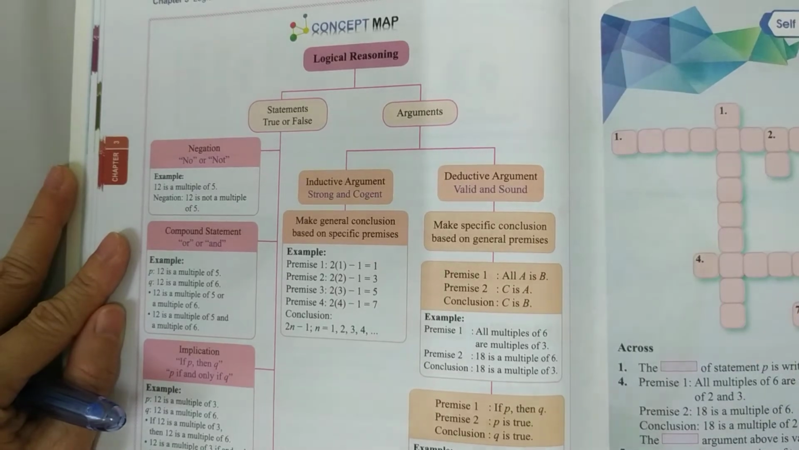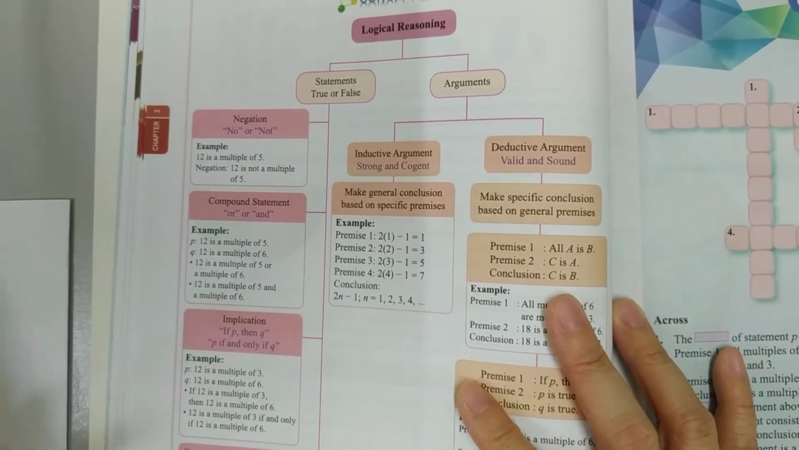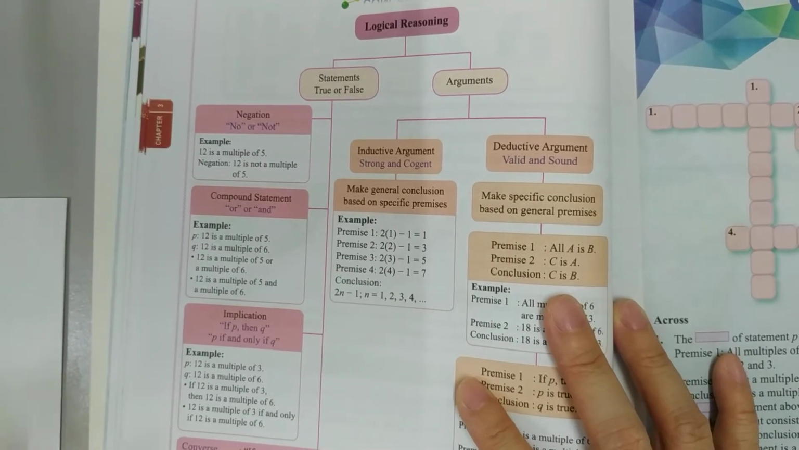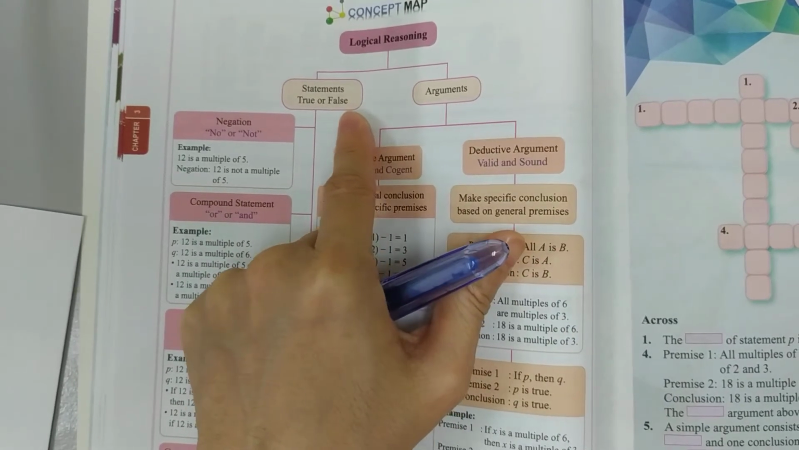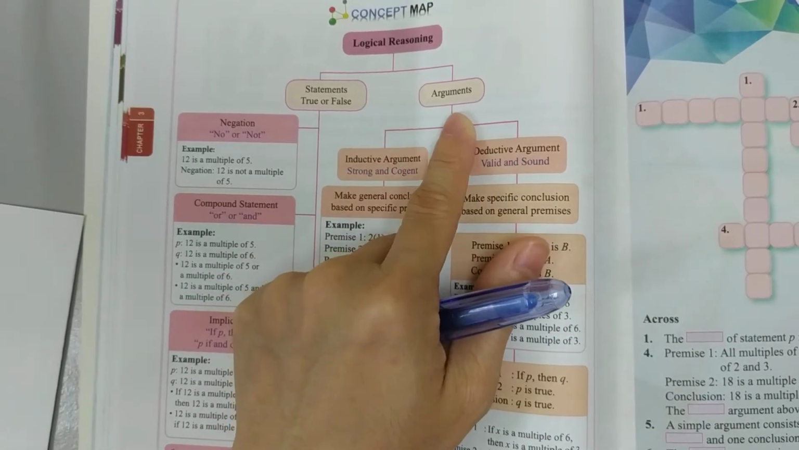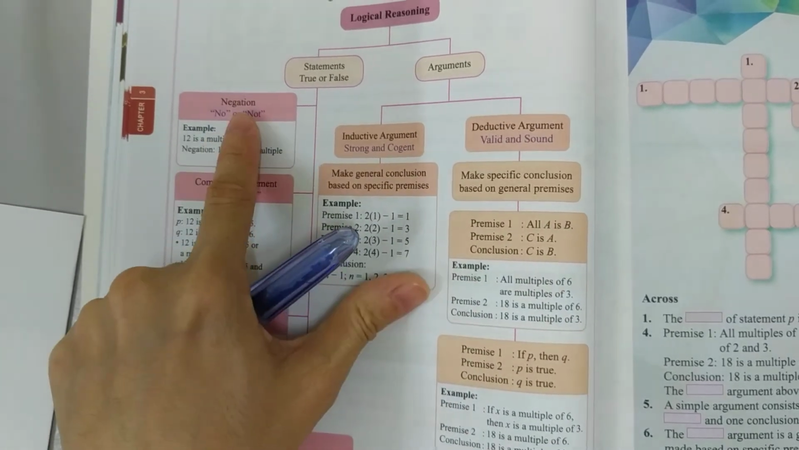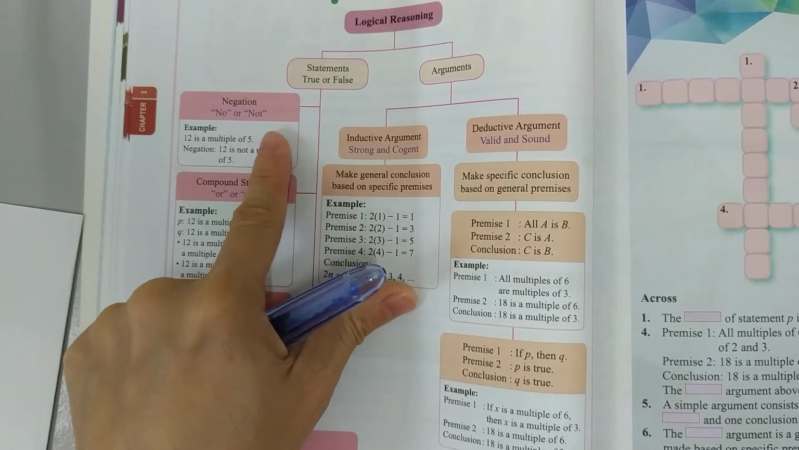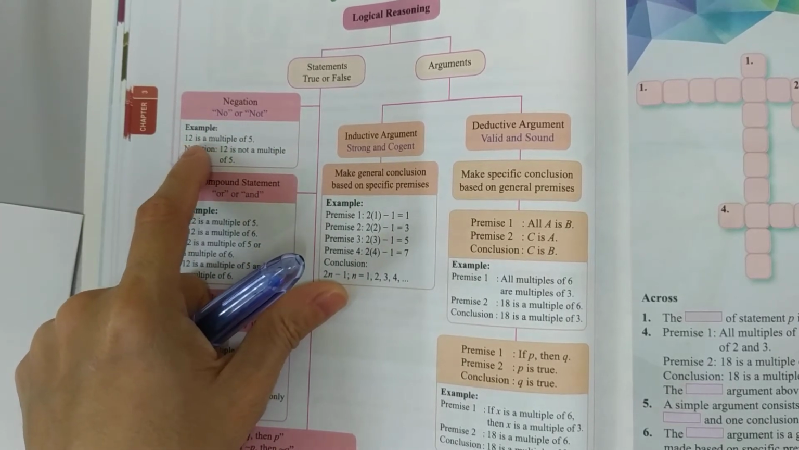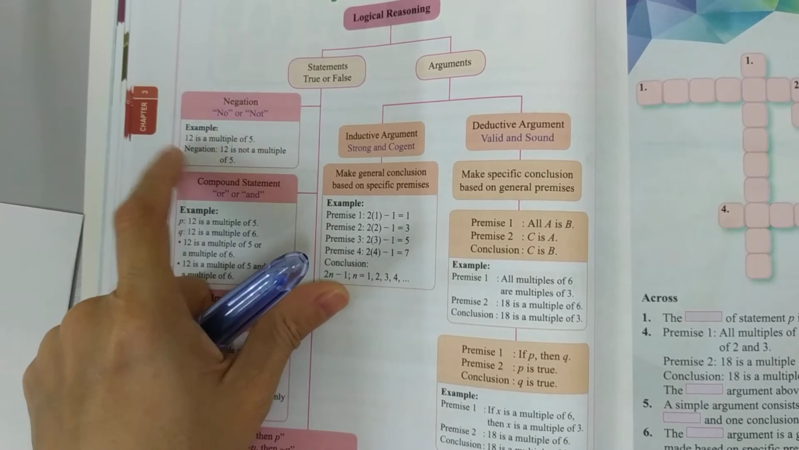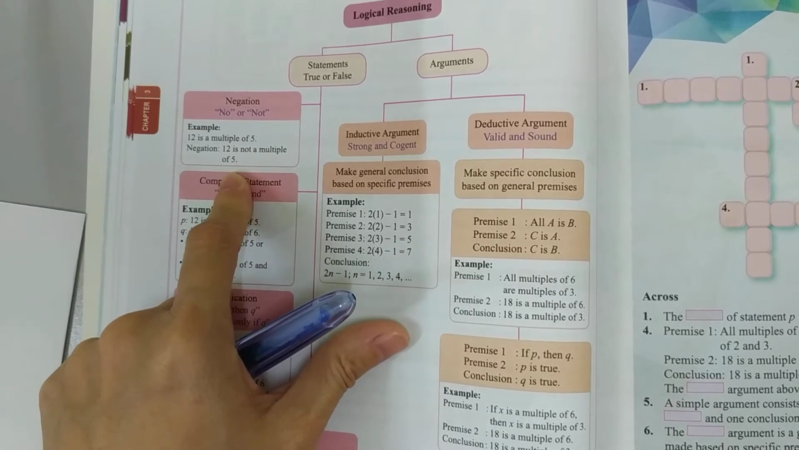Alright, now let's go into the topic. So logical reasoning. Basically we have statements, true or false, or arguments, right? So for true or false statements, for example, negation, we will always have no or not, right? So in this example, 12 is a multiple of 5. So negation will be 12 is not a multiple of 5. Right?